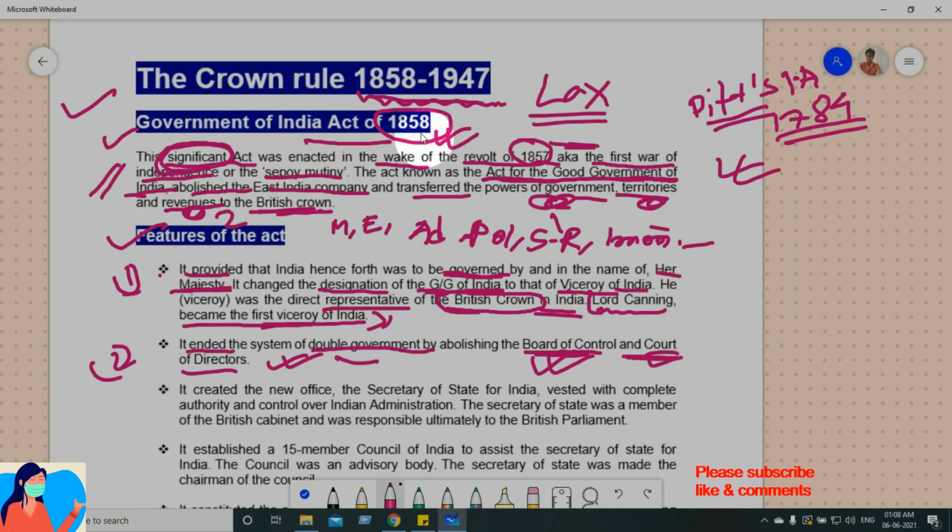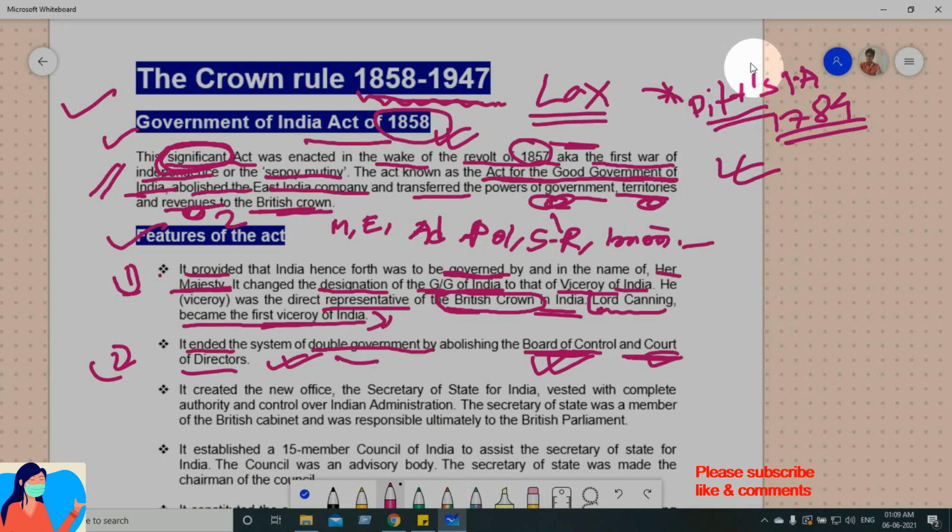So now, we were talking about William Pitt. The complete name is also there in the last video. Okay, while we discussed Pitt's India Act 1784, the complete name is also given there.